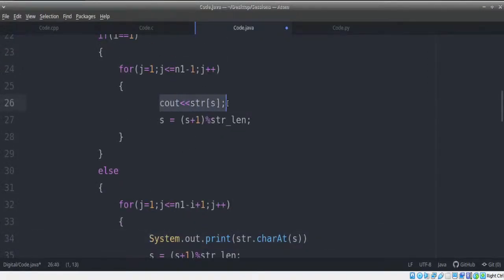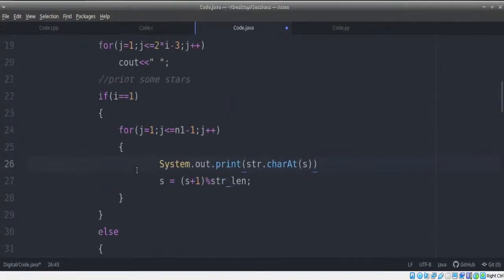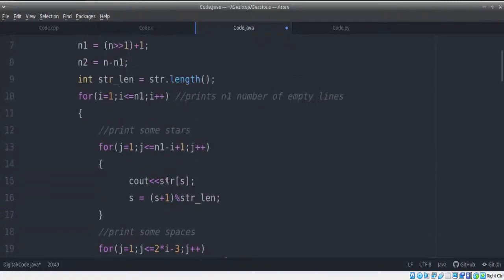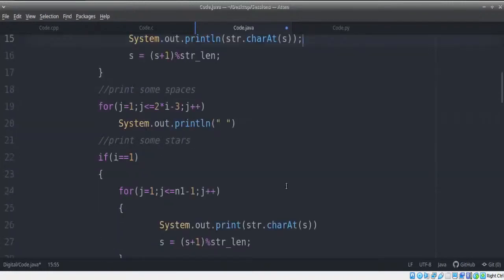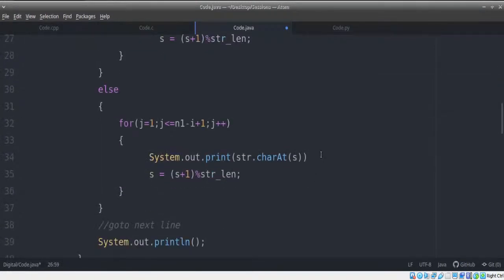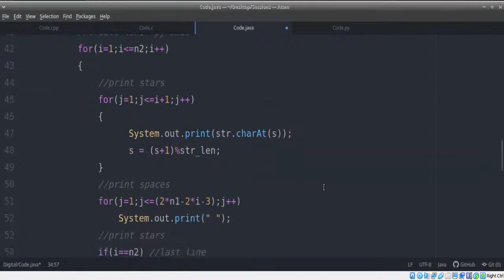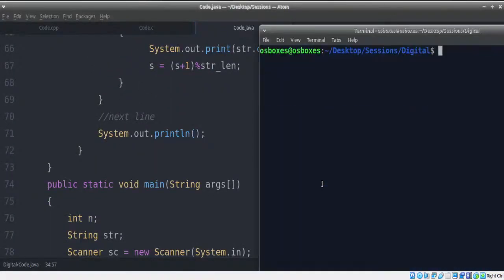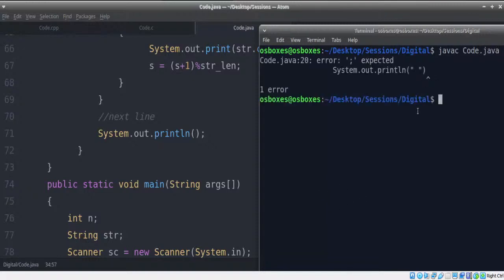So let's give this also a quick try. So let's try this with a space here and see what happens. Done. Now let's try the last statement. Done. Now let's see where exactly we went wrong. I think we may need to put a few semicolons somewhere here and there. Let's just add that. I think we've done all of it. Let's compile. Let's see how many errors we may get.